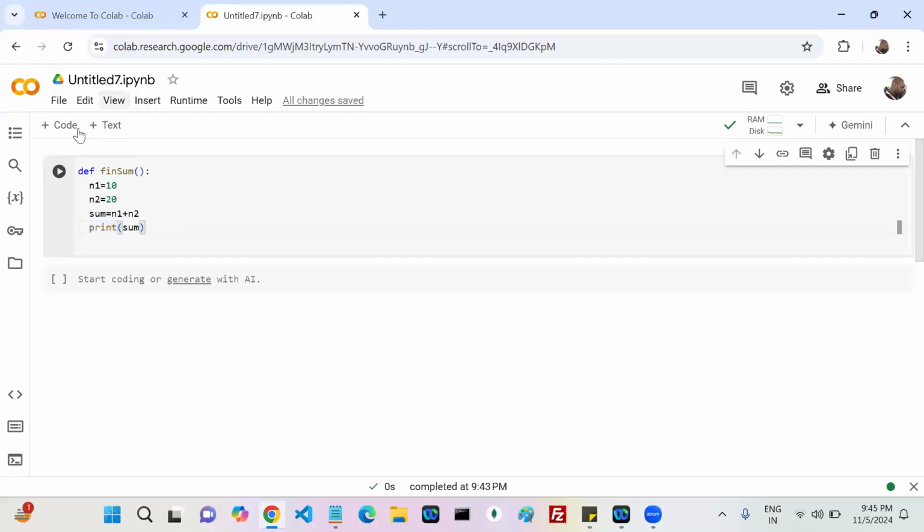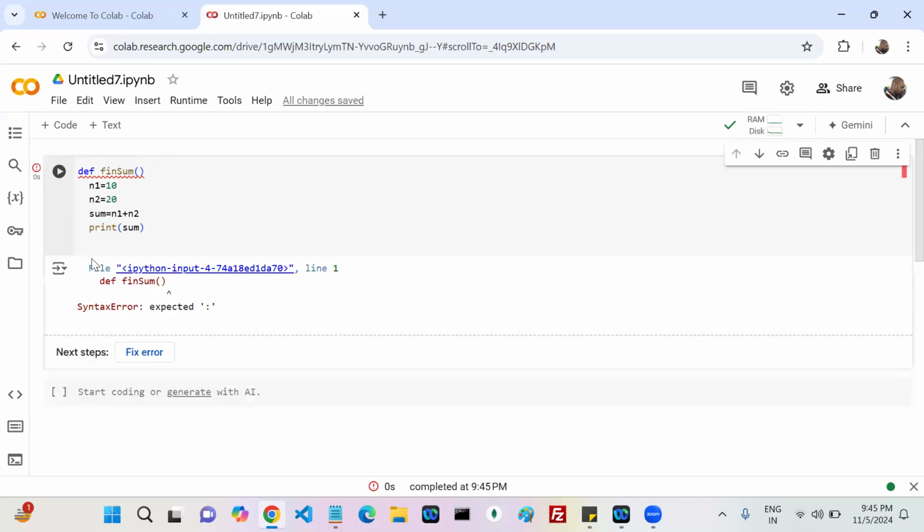Now can I run it? Is this 100% valid or invalid? Syntactically valid. For example, if I remove this one and run it, what happened? Syntax error.